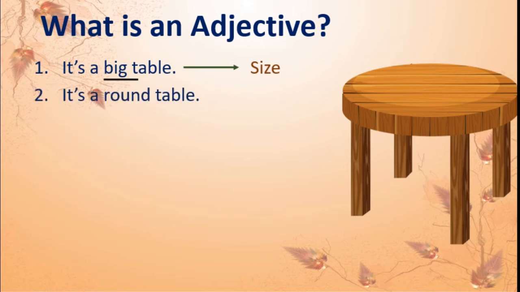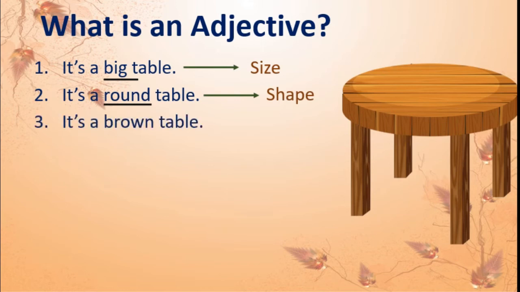Number 2, it's a round table. See, here adjective is round. Isn't it? So, it shows us a shape of the table. Got this? Third one, it's a brown table. Yes, here brown is an adjective and brown means it tells us the color of the table.